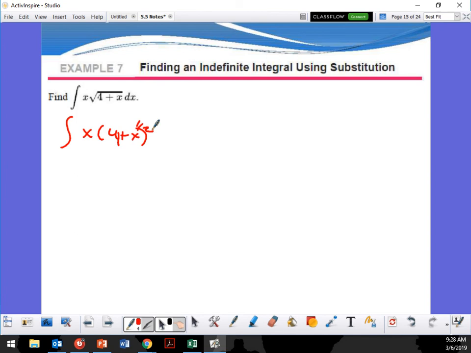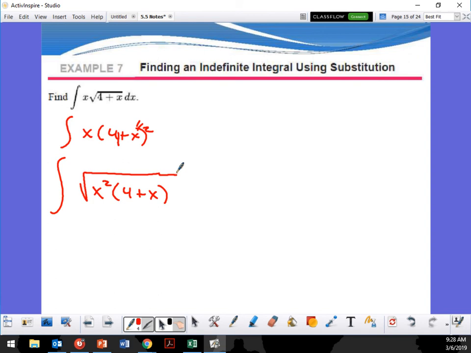Okay, so that's one way of doing it. So you're saying it's going to be x squared times 4 plus x, with no 1/2, it's still inside the root. And then we just multiply it and open the brackets. 4 plus x, like that.